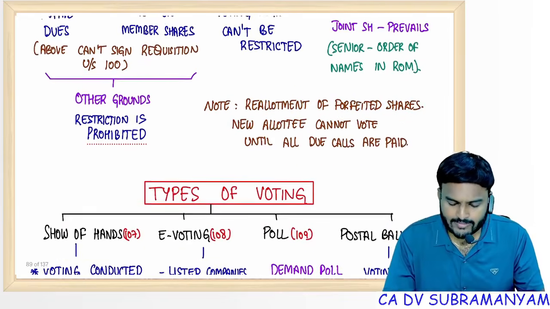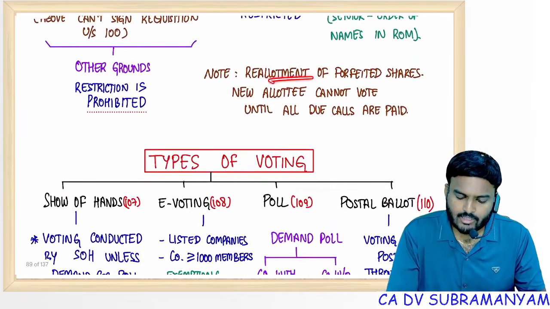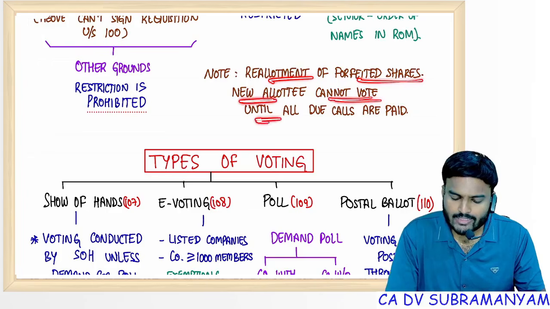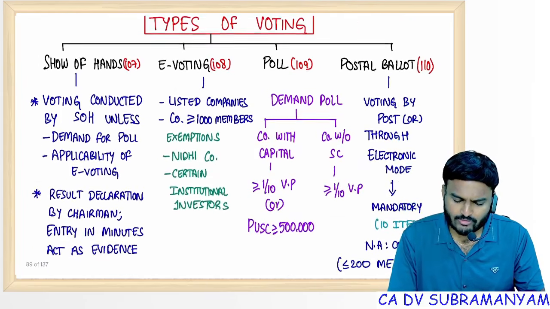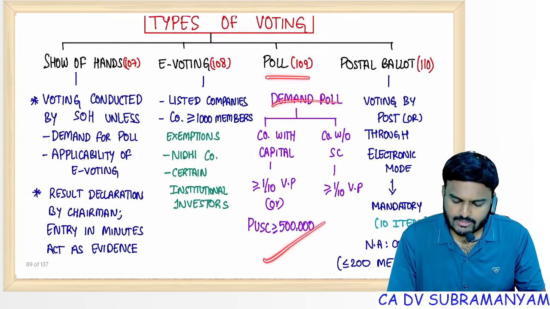Cast vote at the meeting. Reallotment of forfeited shares: the new allottee cannot vote until all dues are paid. Normal point only. Poll, demand for poll, I discussed with you.